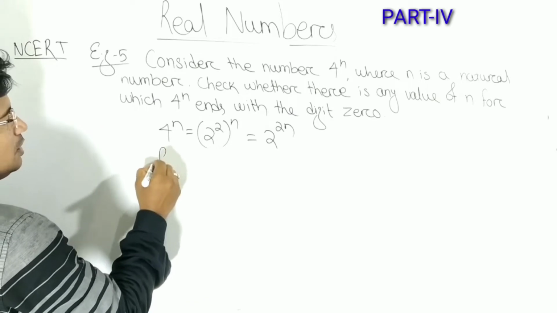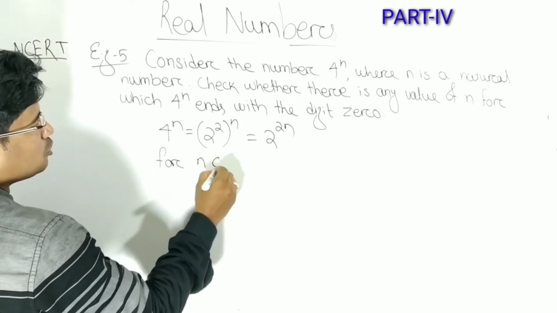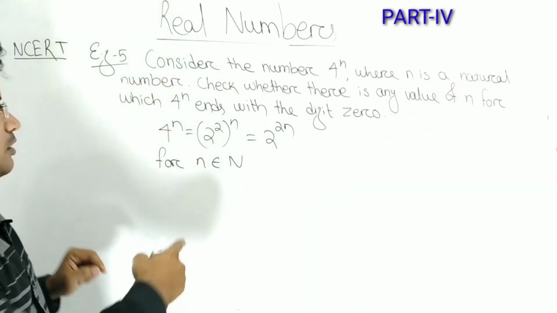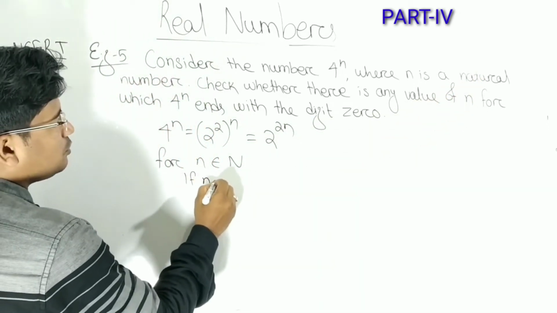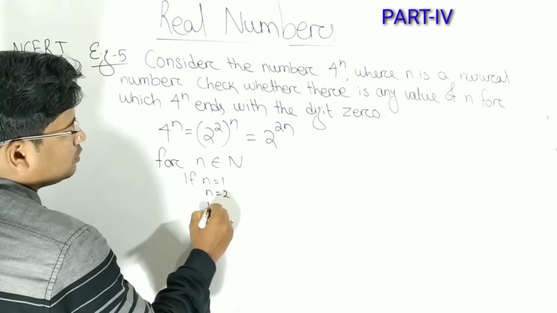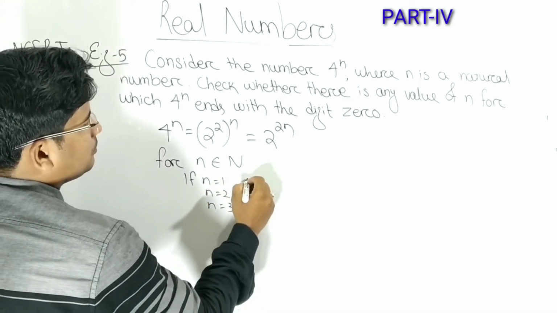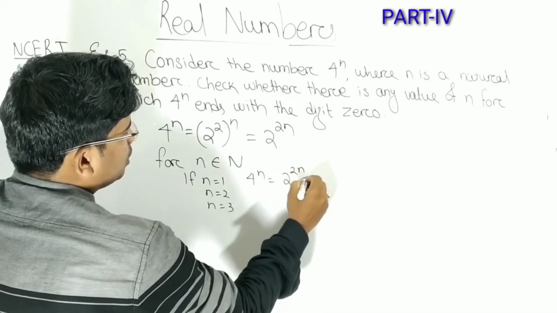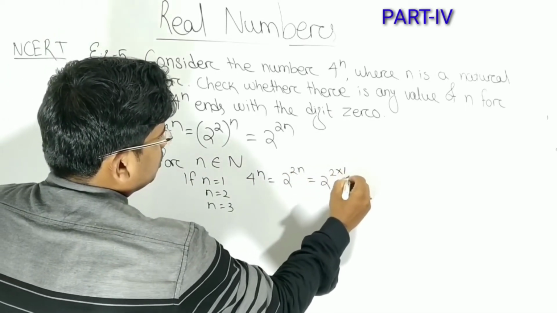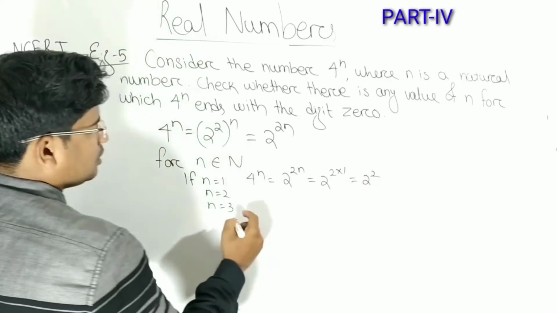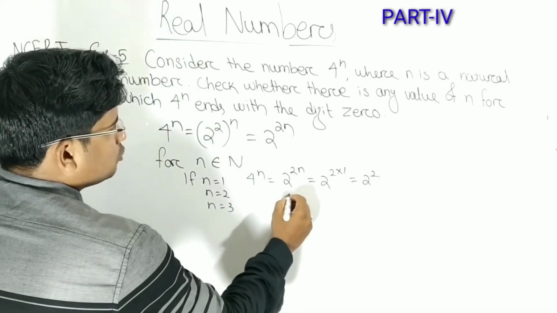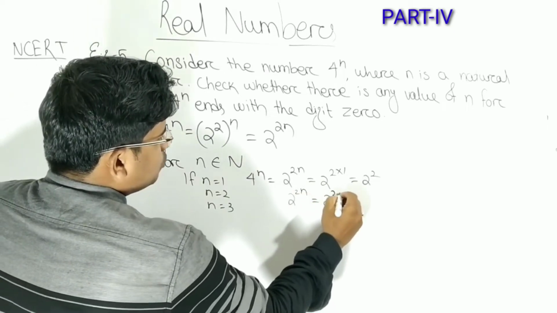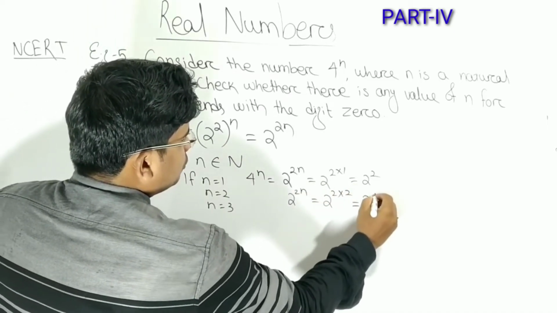Now for any value of n belonging to the set of natural numbers, because it is clearly mentioned, if n equals 1, 2, 3, then 4 to the power n becomes 2 to the power 2n. That is 2 to the power 2 into 1, that is 2 squared. Then 2 to the power 2n becomes 2 to the power 2 into 2, that is 2 to the power 4.